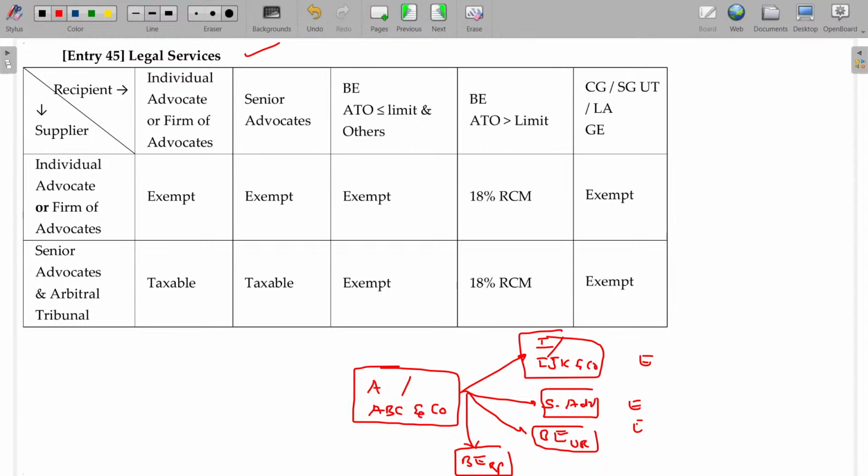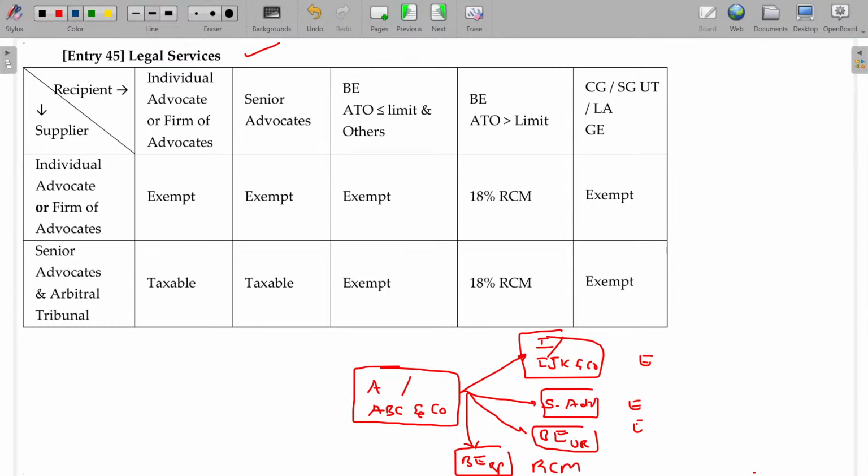So that will be called legal services by an advocate to another advocate, or a firm of advocates to another firm of advocates, or senior advocates. He is well versed. For him also I can give the services, or to any business entity which is unregistered. But if registered, it is taxable on RCM basis.